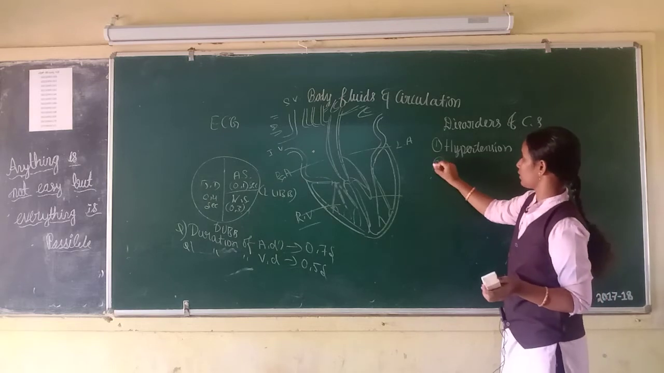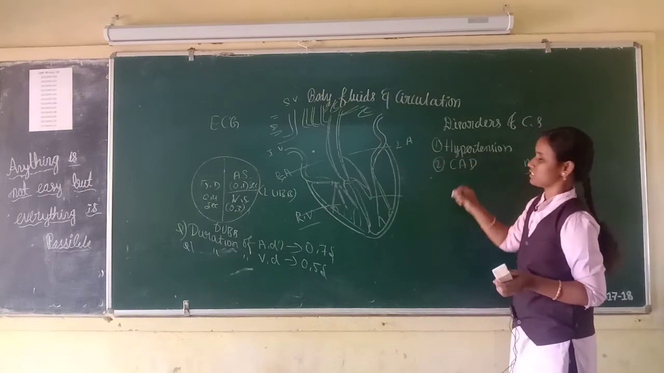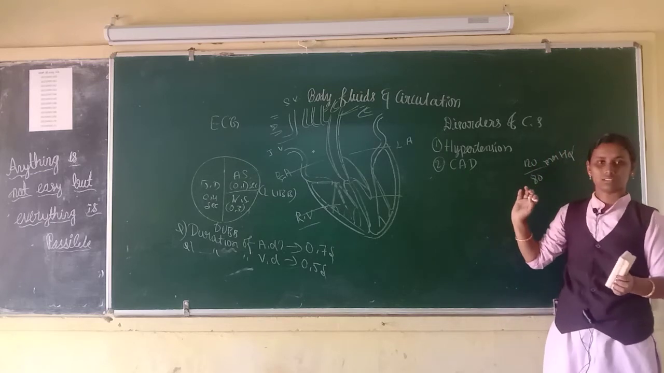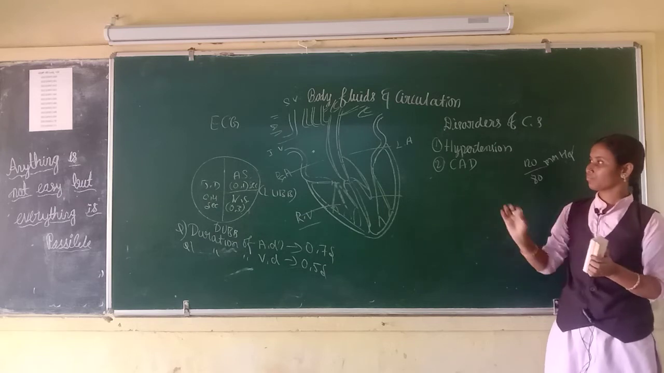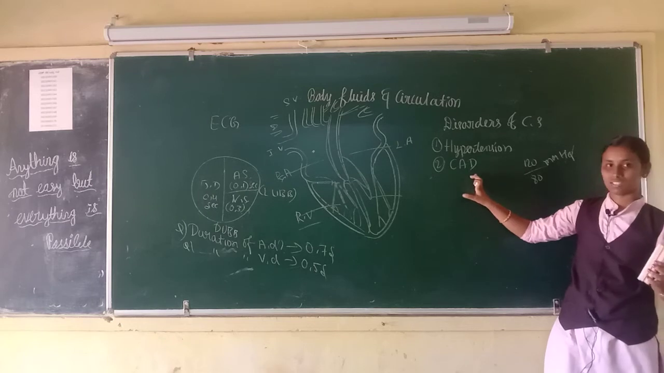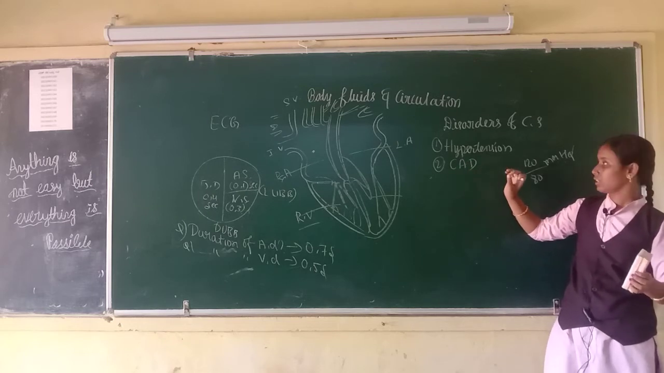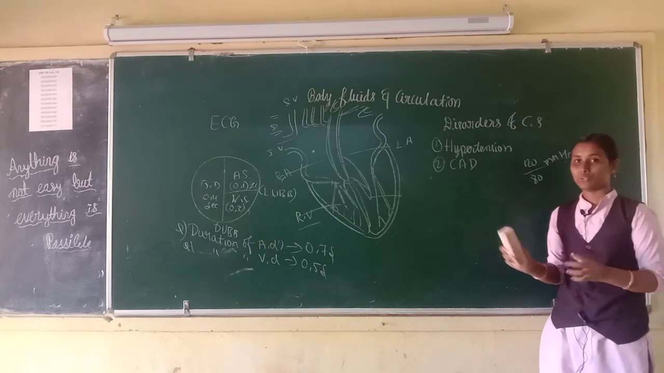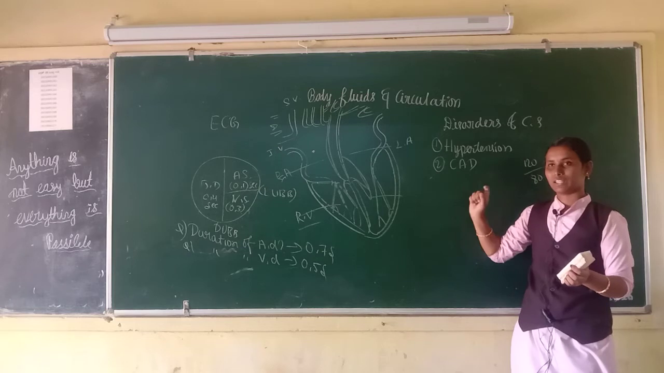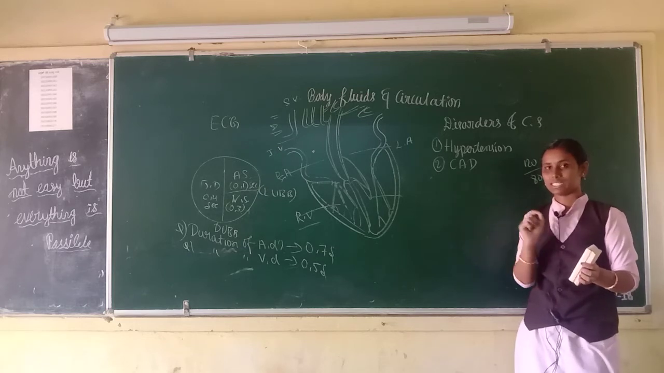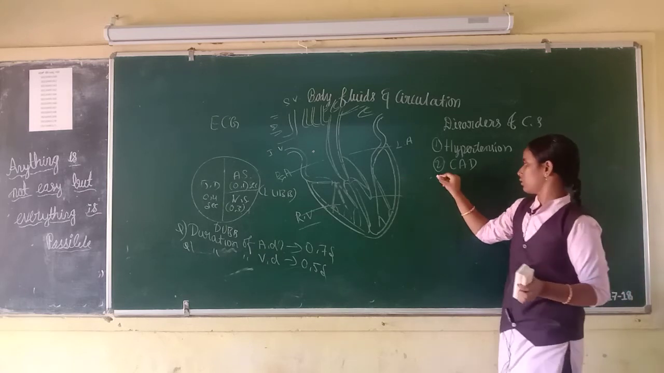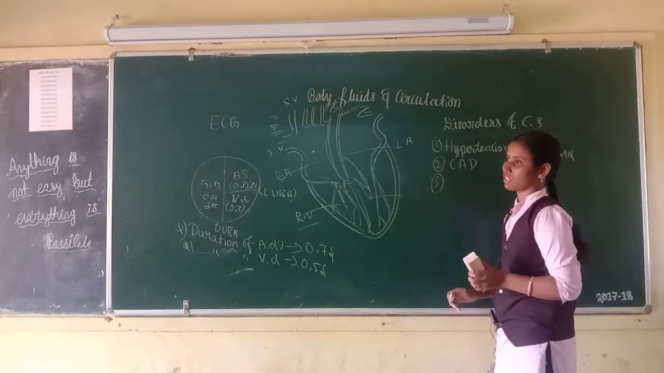Then second one is coronary artery disease, that is CAD. CAD means damage of the walls of the arteries due to the deposition of calcium, fats and cholesterol. This disease reduces the blood flow to the heart. This is also a disorder of circulatory system.